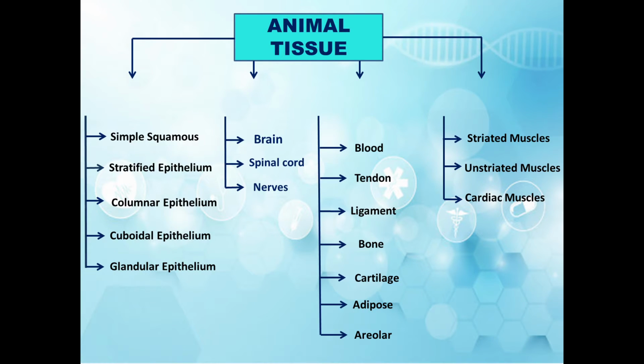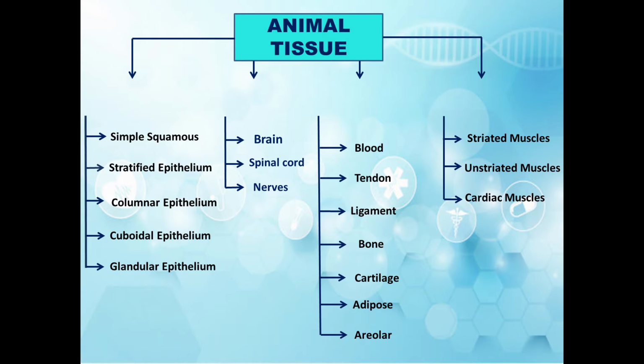In the previous session, we talked about plant tissues. Today, we are going to discuss animal tissues. Animals are multicellular organisms. They are made up of many cells. These similar cells combine to perform a particular function. They are similar in structure and perform similar functions.